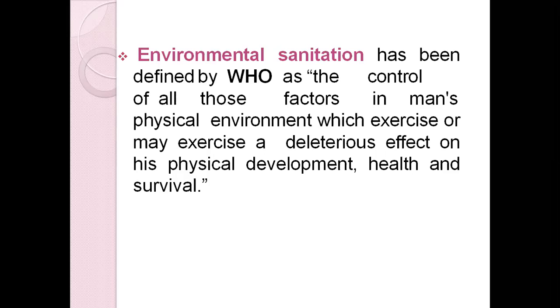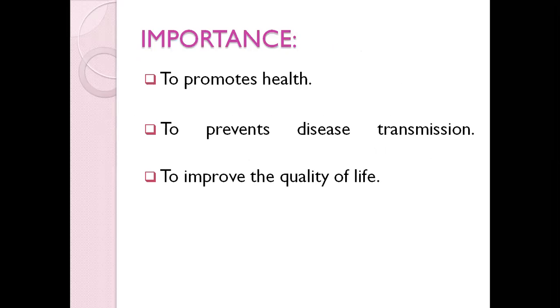So just in simple meaning, it means we are trying to keep everything clean, okay? So what are the main importance, okay? Obviously, the first main important thing why we do environmental sanitation is to improve or promote our health, okay? The second, it says to prevent disease transmission. Okay, because by keeping everything clean, we are trying to break the chain of transmission. So by doing that, we are breaking the transmission chain of any disease, especially communicable disease. Okay, to improve the quality of life of the people.